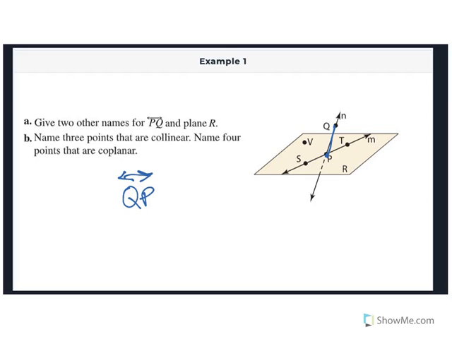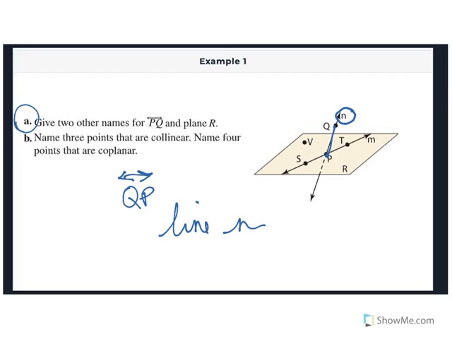Okay? And then notice this little n out here. It's a little n, lowercase n, and it doesn't have a point next to it. Okay? So that's saying we could call that line N. And for some reason we tend to put those in cursive. I don't know why, but it's an identifier, it's in cursive. So it means something. I don't know. Okay, so that's the answer to A.